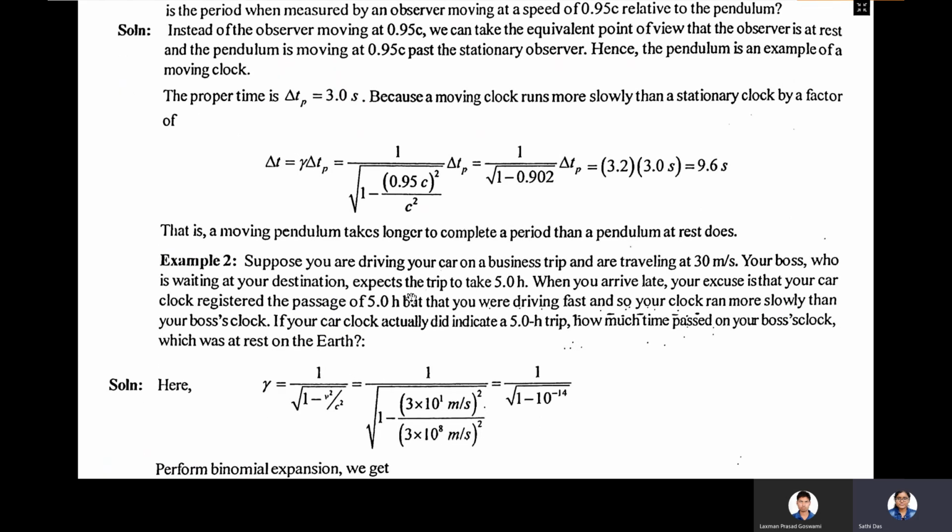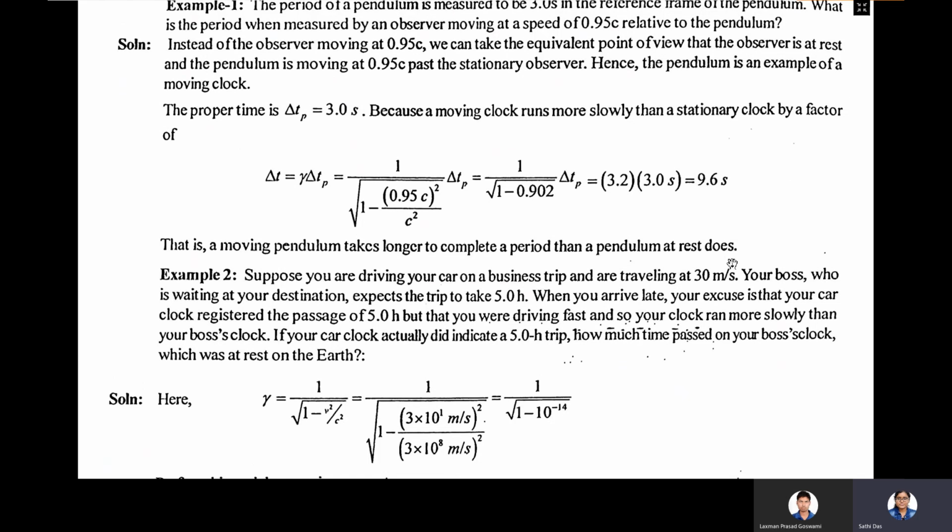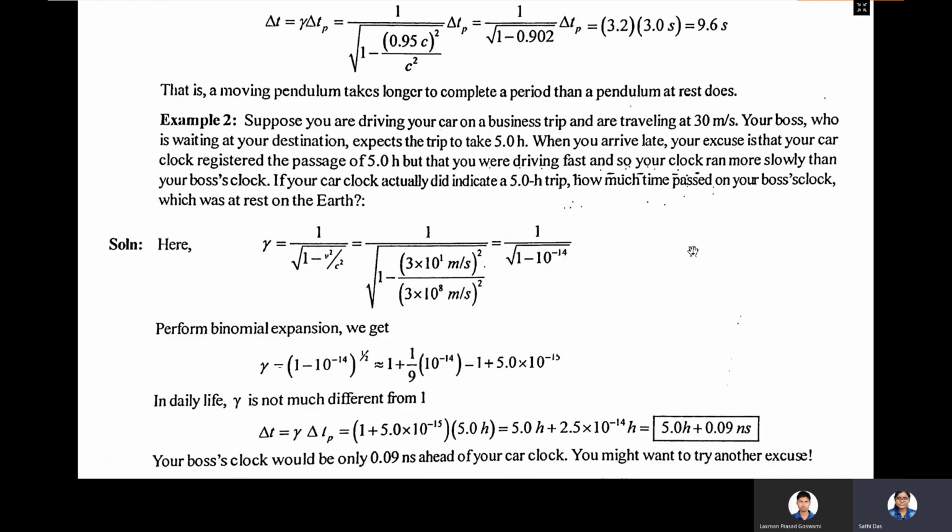So the moving pendulum takes longer to complete a period than a pendulum at rest does. In the next video, when I explain everything, I shall also give you a visual demonstration of how to visualize these things. So let's take another example.